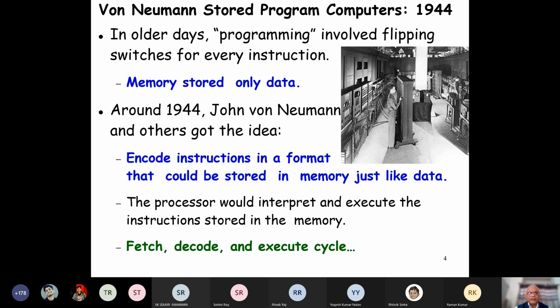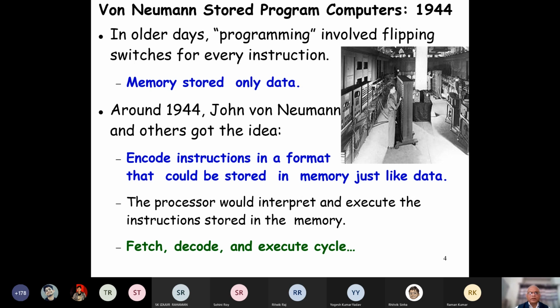And what is he doing? He is executing instructions. How does he execute an instruction? He flips switches here. Just like you do in the calculator, you enter numbers and then enter an instruction, and then the result gets stored. You enter additional numbers and so on, and then the instructions you enter.